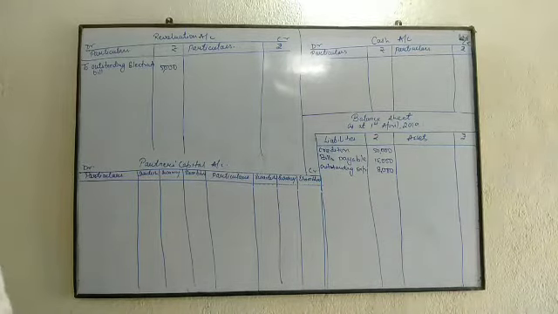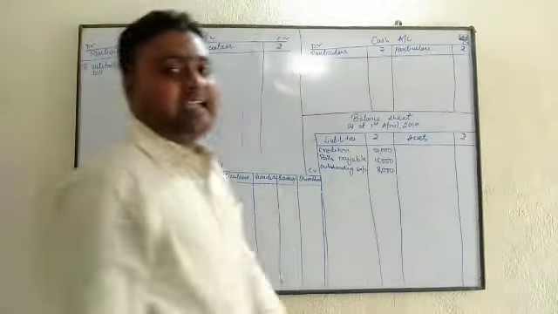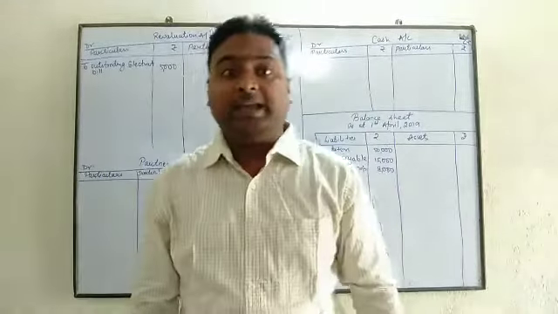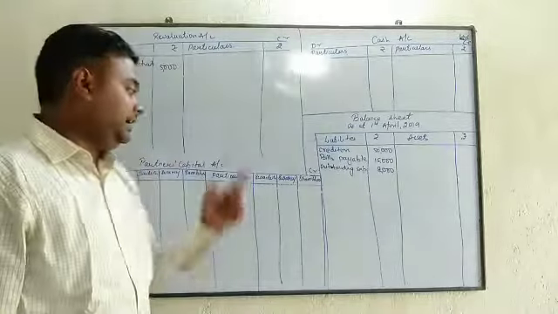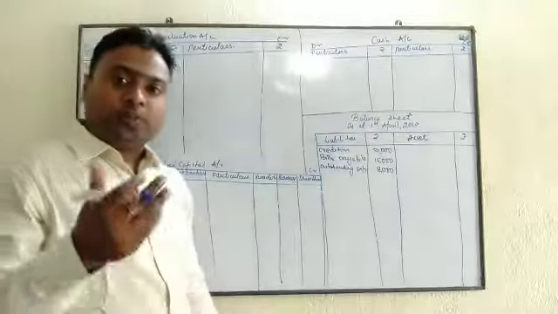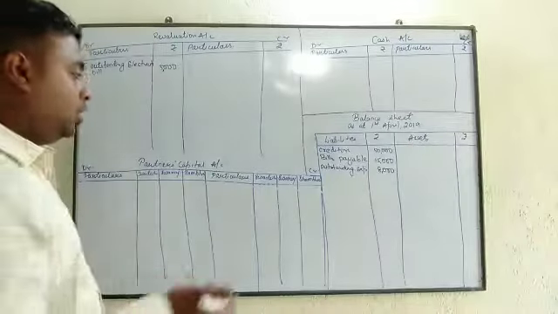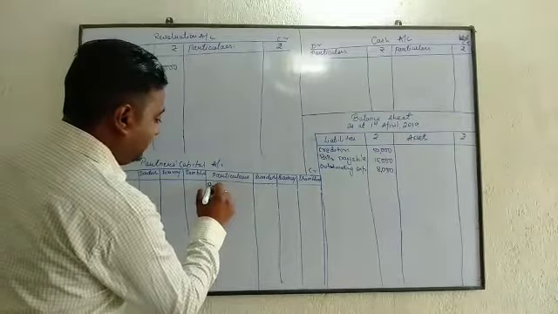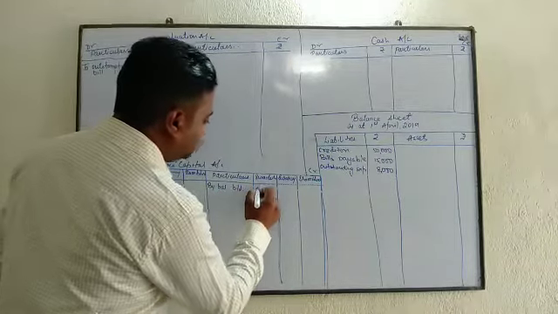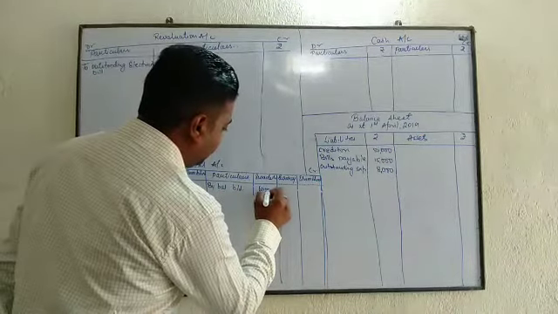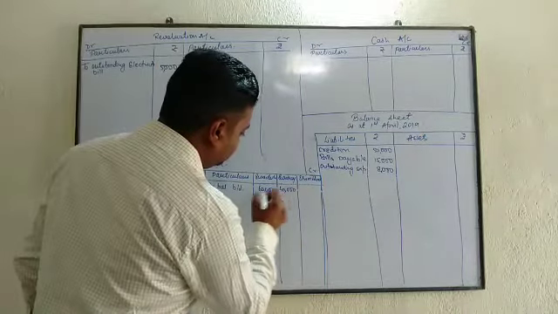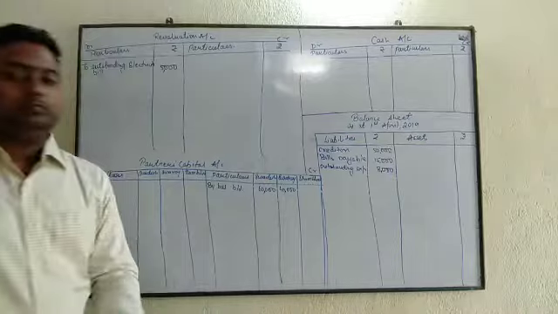we have the capital account of Swadesh and Swaraj. Beta, capital is a liability, and liability has a credit balance. So which side will we write the capital? On the credit side of the capital account, right? And since this is the opening figure, this side we will write by balance b/d. Swadesh capital was 60,000 and Swaraj was 40,000, right?